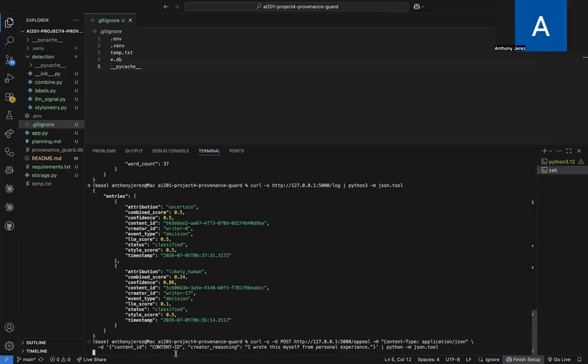We're going to have to provide the content ID and the creator reasoning. For the reasoning, I just put this default text right here, but typically you would put one sentence explaining why you're appealing this. In this case, to make it valid, let's paste the content ID.